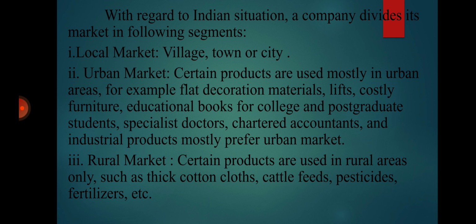Products like cotton cloth, cattle feed, pesticides, fertilizers, etc. will be sold more in the rural market.